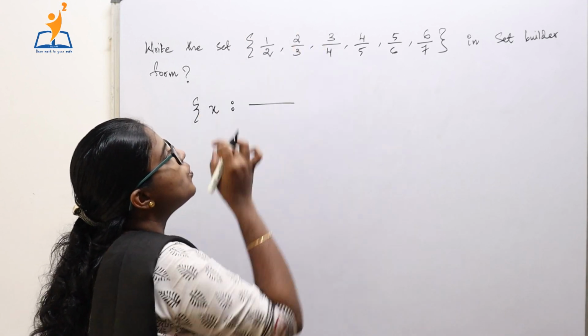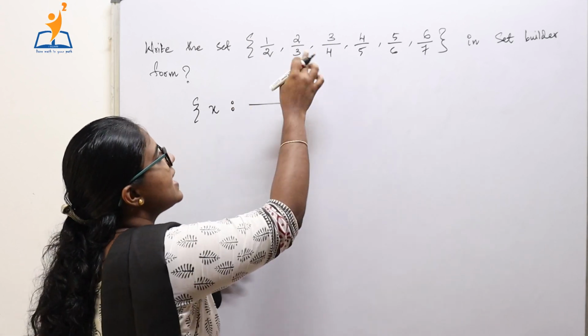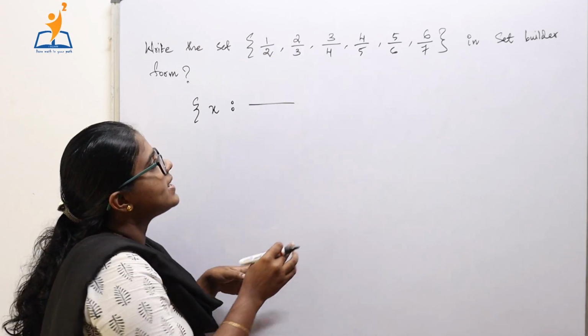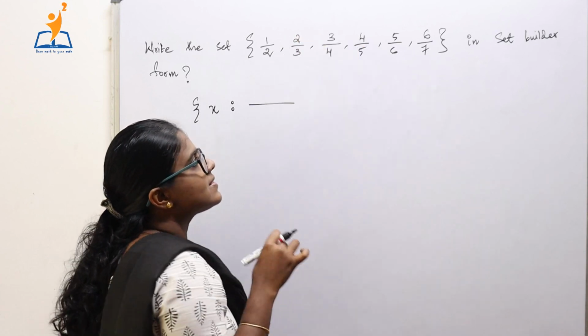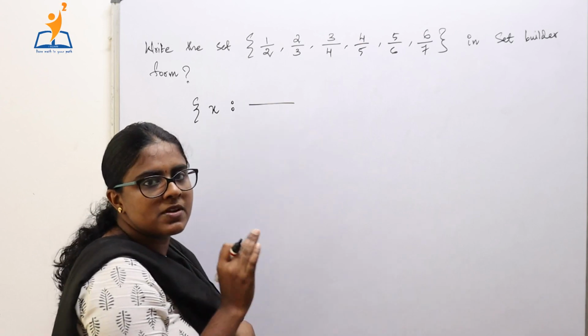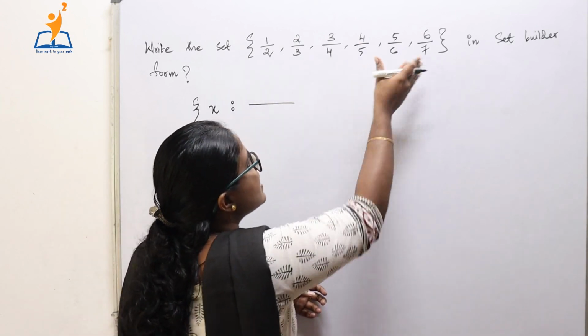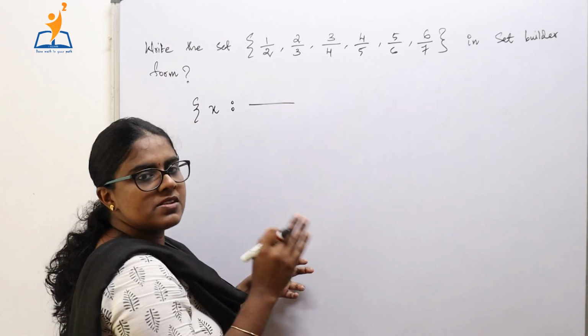Here also the numerator is 2 and the denominator is 2 plus 1, 3. That is, 1 is added to the numerator. Here also the numerator is 3 and the denominator is 1 added to the numerator, that is 3 plus 1, 4. Similarly, this particular rule follows in the remaining three elements also.